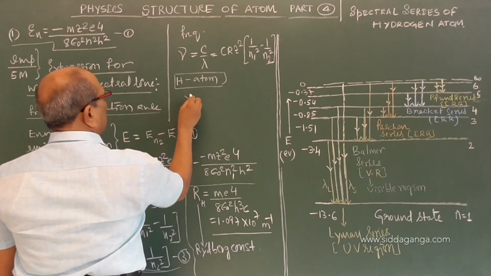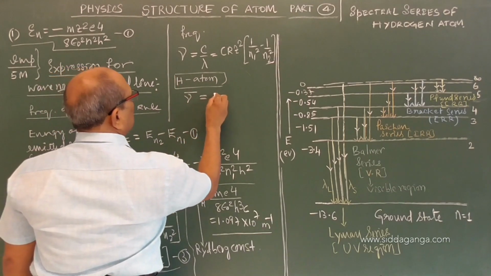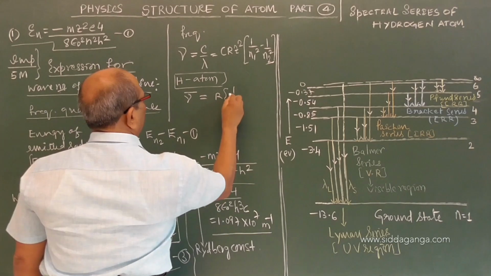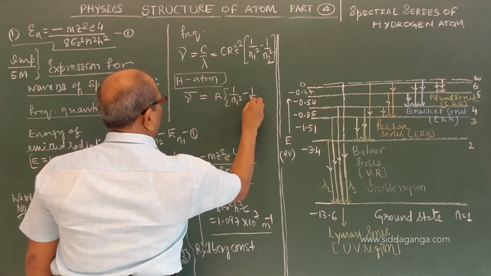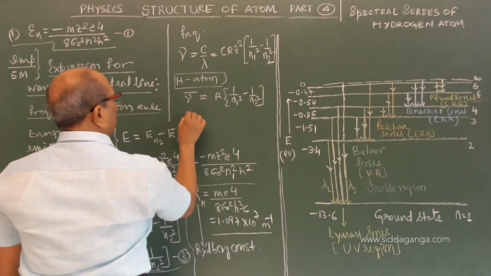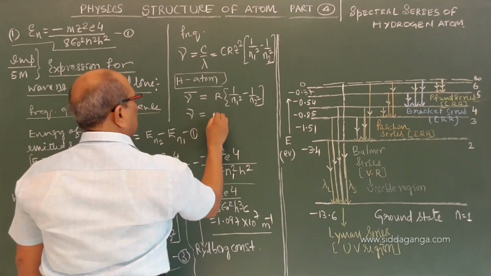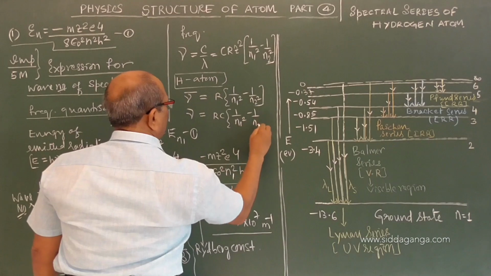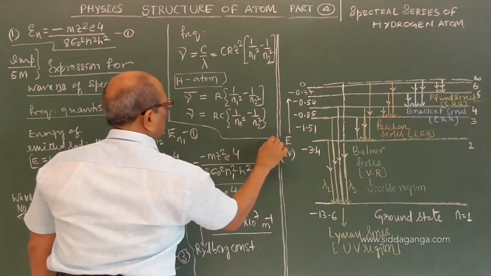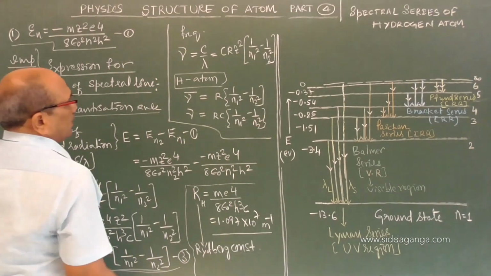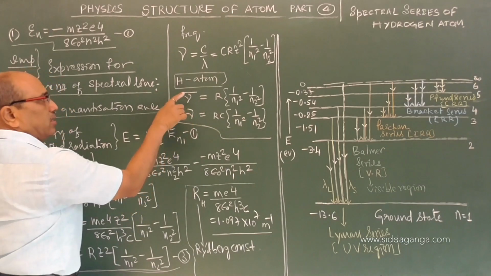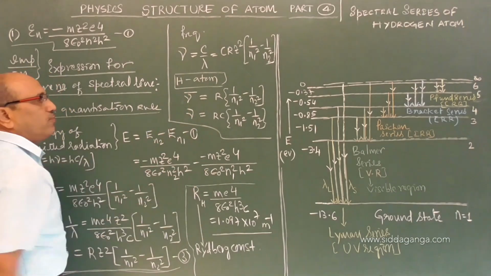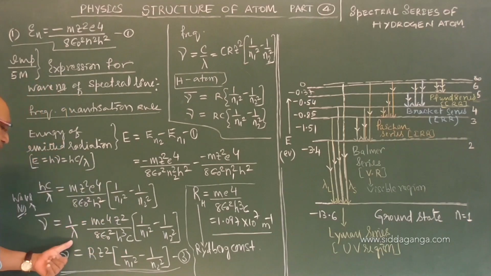atom, the wave number expression is R into 1 by N1 square minus 1 by N2 square. The frequency expression is RC into 1 by N1 square minus 1 by N2 square. This is the frequency expression, and this is the wave number expression. Wave number is nothing but 1 by wavelength.